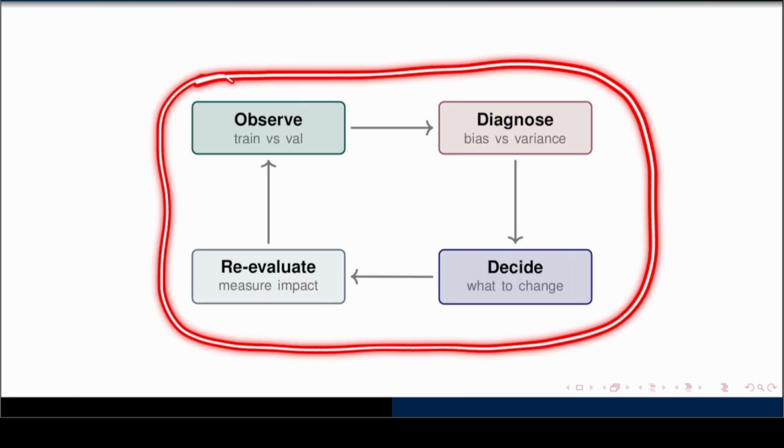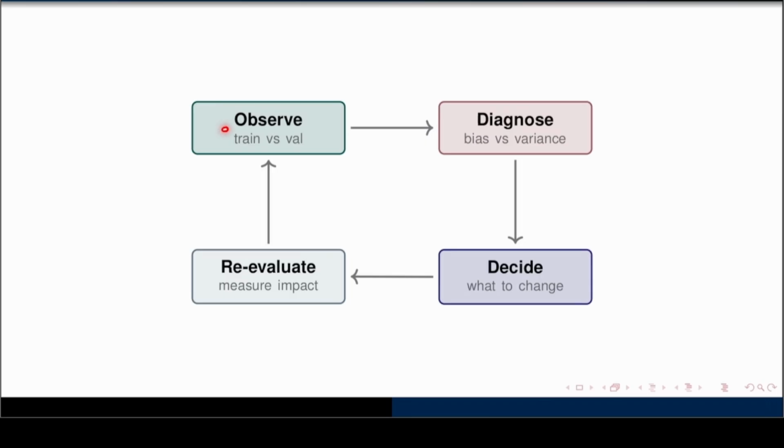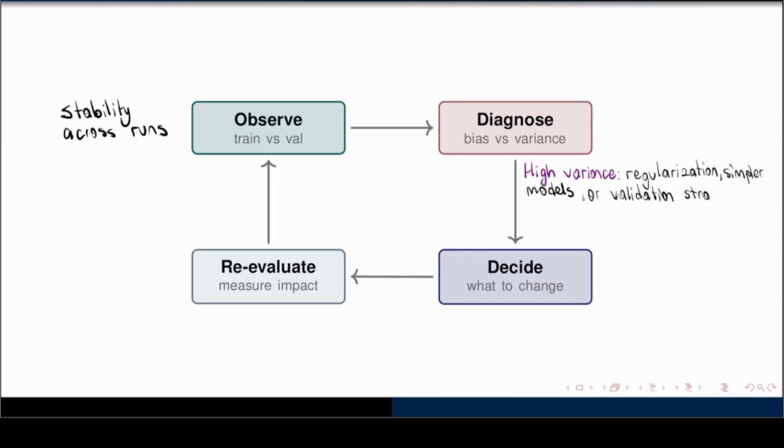This is the loop we use when evaluating models. First, observe the behavior: training curves, validation performance, and stability across runs. Then diagnose whether bias or variance is dominating. Based on that, we decide what to change. If variance dominates, we look at regularization, simpler models, or validation strategy. If bias dominates, we look at adding signal or increasing model flexibility. After that, we re-evaluate and see how the behavior changed. That result feeds back into the next decision.